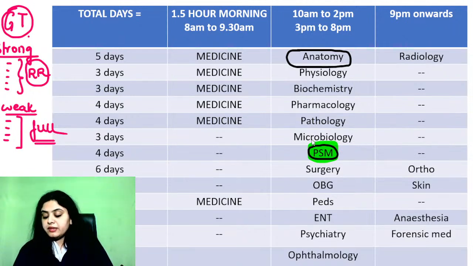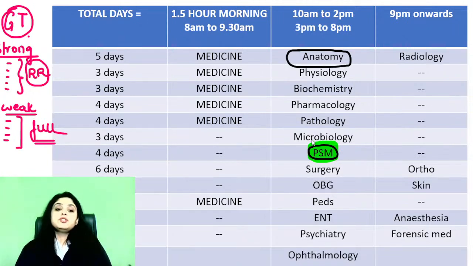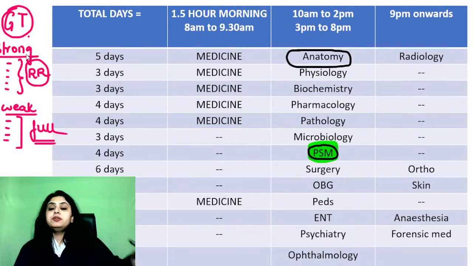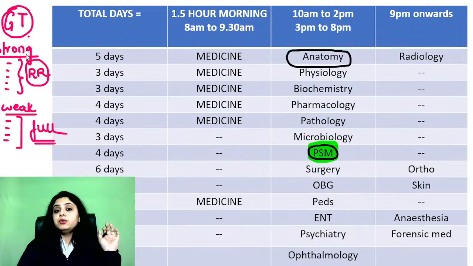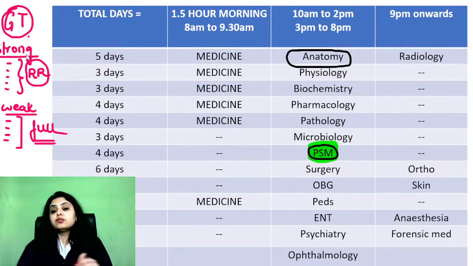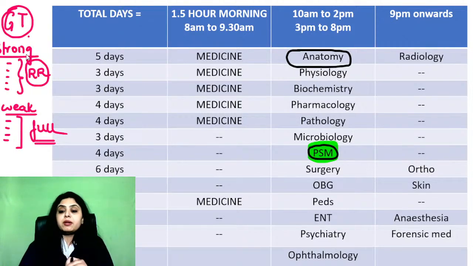Is USMLE or First Aid helpful or not for FMG? Dr. Naveen, first and foremost, it's something like jumping onto a rapid review without having any idea about doing the main videos. So if you've done the main videos, if you've done your rapid review and now you want an additional source which you feel could help you in your preparation, then go to First Aid for the FMG exam.